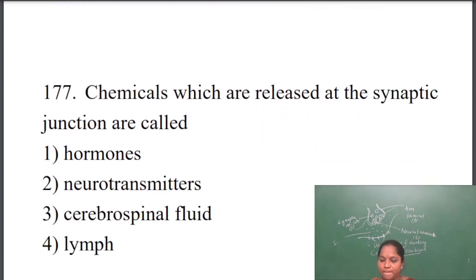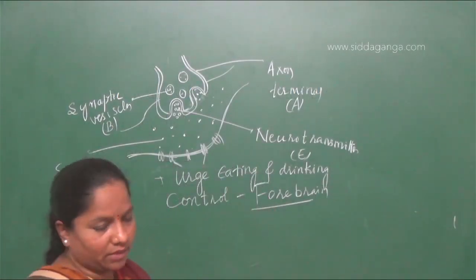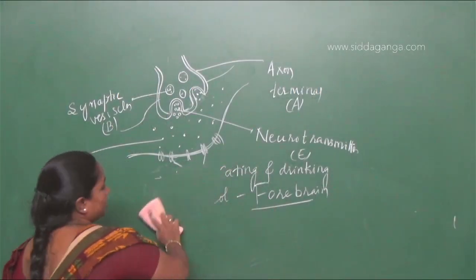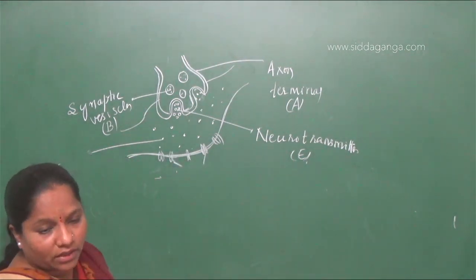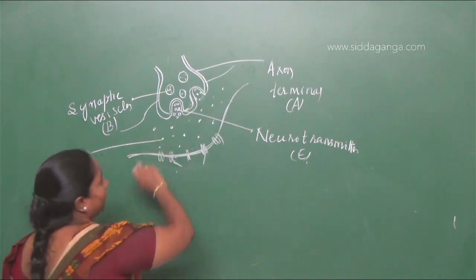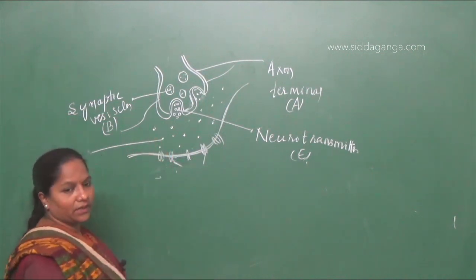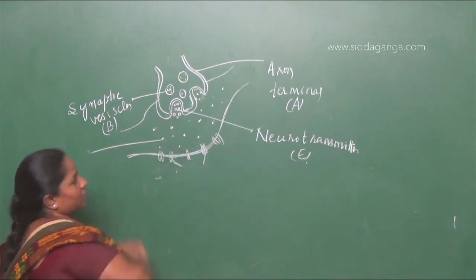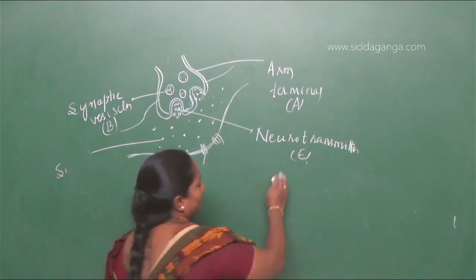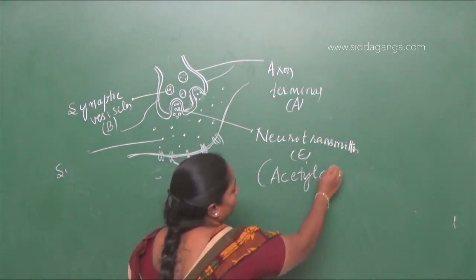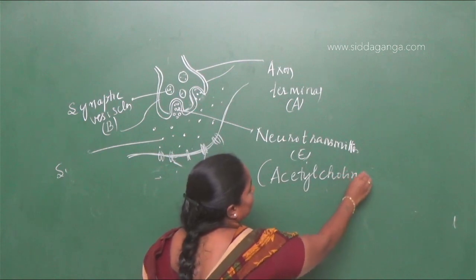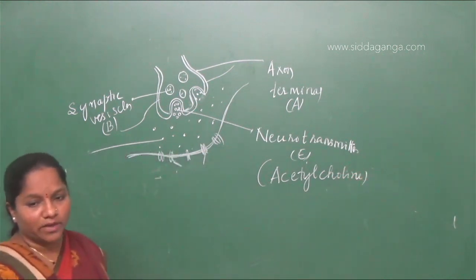Next question is, chemicals which are released at synaptic junctions are called. Here I didn't erase this diagram because you can answer this question with it. At the end of an axon terminal and the end of a dendrite, neurotransmitters are there. The neurotransmitter that is helpful is acetylcholine, which helps in conduction of impulses.